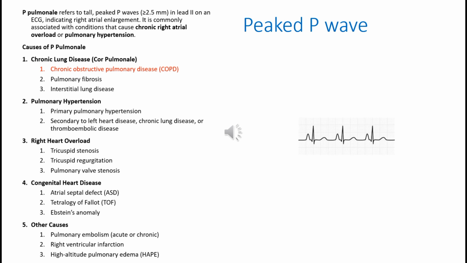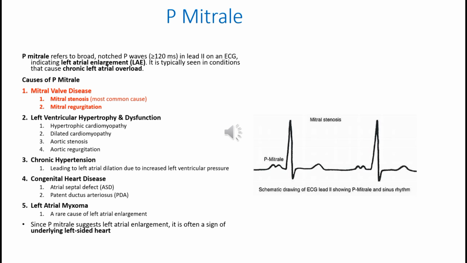Peaked P wave is seen in COPD and it's mainly due to pulmonary hypertension. P mitral is seen in mitral stenosis and mitral regurgitation. It's due to hypertrophy and dilatation of left atria, very big left atria.